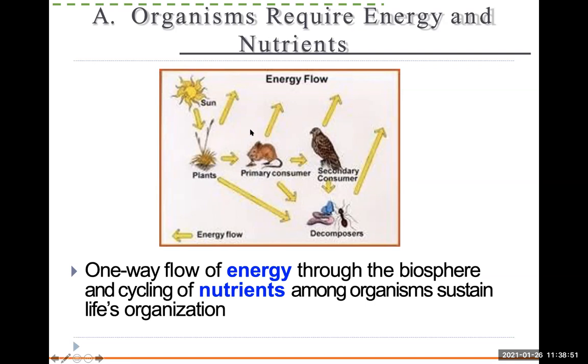So it's one-way flow. Whereas nutrients, let's say animals, they eat food. That's nutrients. And they produce waste. The waste, or when they die, all the carbon and nitrogen goes back to the soil, and that provides nutrients for the soil, and the plants grow there. So that's a cycle. So nutrients are going to recycle, whereas energy is going to be one-way flow. So please make a note of that.